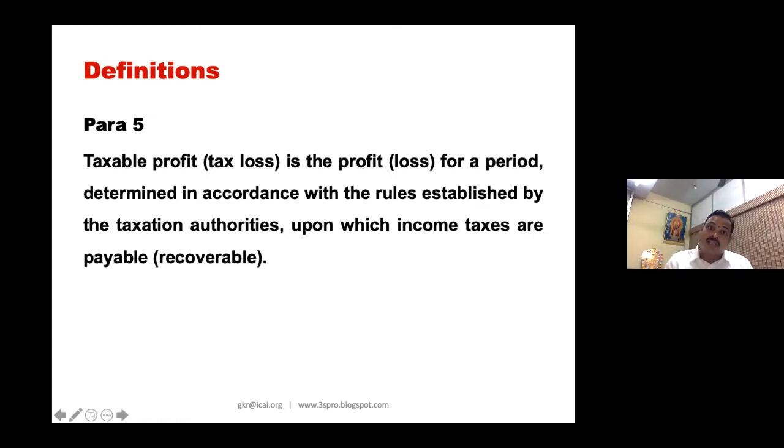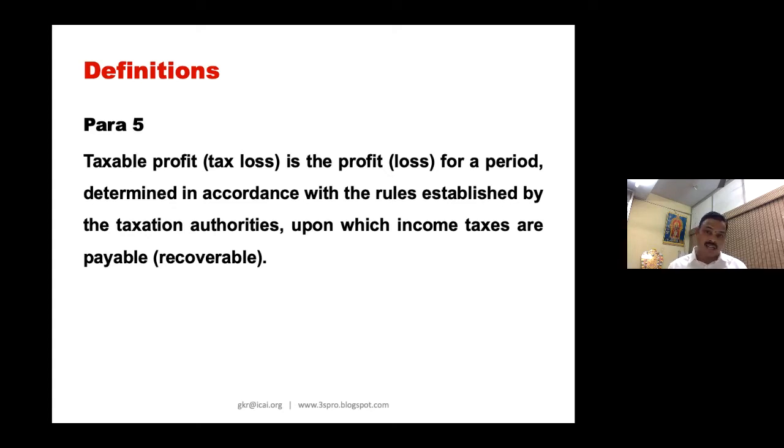So what is taxable profit for a period? It is determined, computed. Why is the word called determined? Because you don't do any accounting there. It is only a memorandum calculation, determined in accordance with the rules, that is the Income Tax Act and Income Tax rules established by the taxation authority, CBDT, Ministry of Finance, upon which income taxes are payable. Recoverable is loss. Technically, the government will not pay you any taxes. You can actually carry forward the loss.